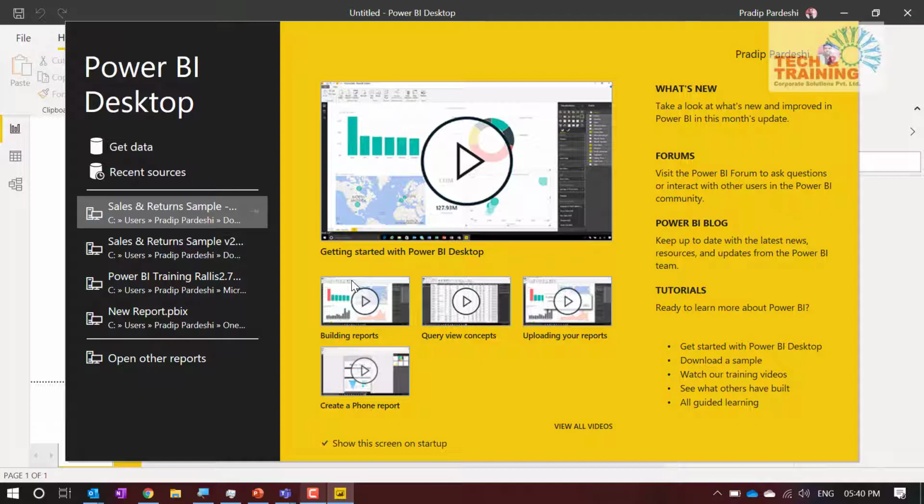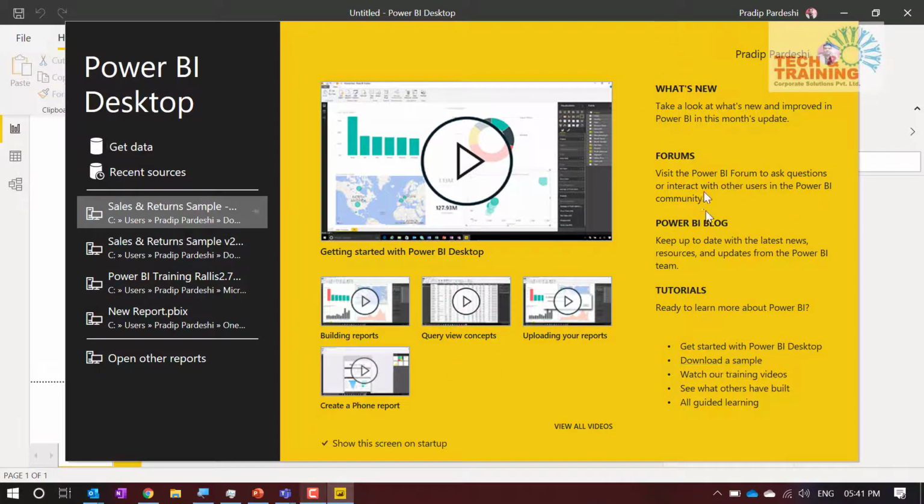So when we open Power BI desktop, the first screen that you're looking at is extremely important and useful. How? On the left hand side, you can directly go ahead and start importing the data, or you can see the latest files. This will give you some basic tutorial about what Power BI is and how to go ahead and use it. Like you see, there are 4 videos already available here.